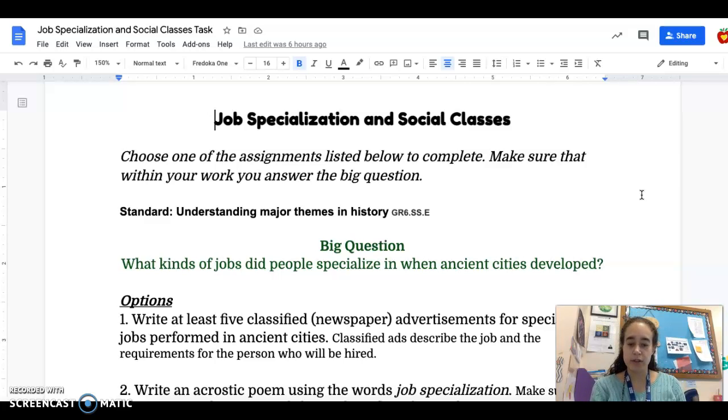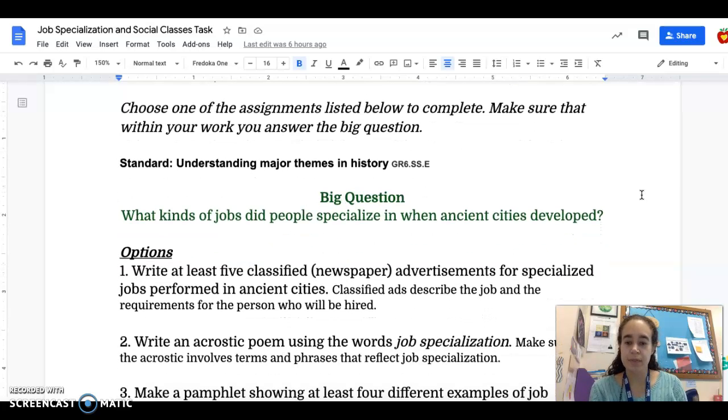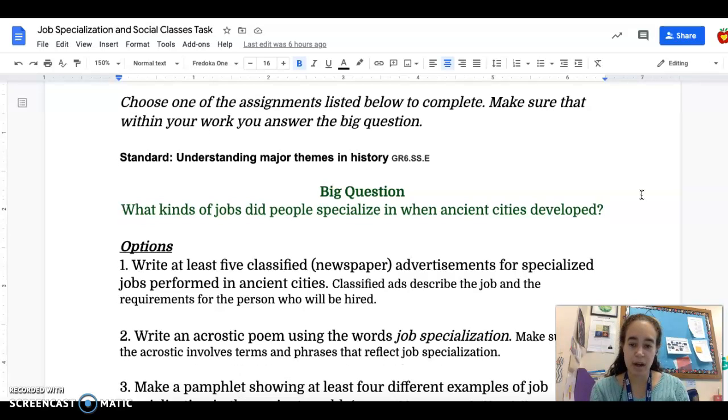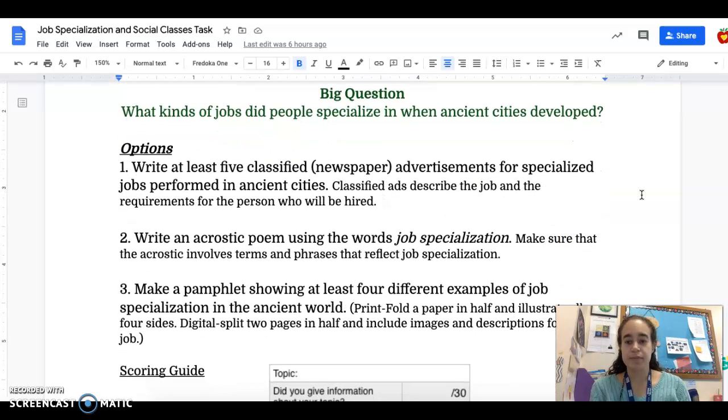Any project that you choose is going to answer the big question, which is listed here. What kind of jobs did people specialize in when ancient cities developed? And it all ties into our standard of understanding major themes in history. There are 3 options. Option 1.